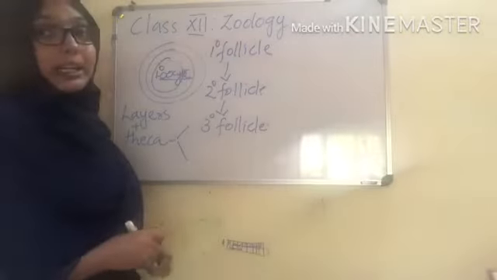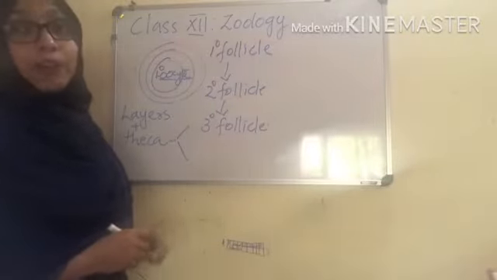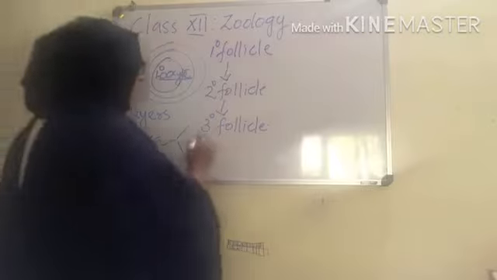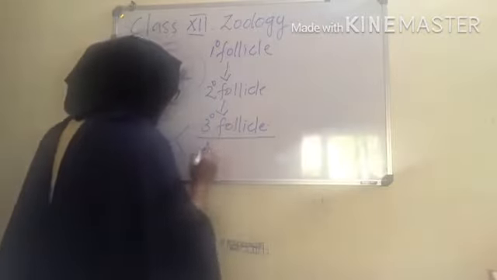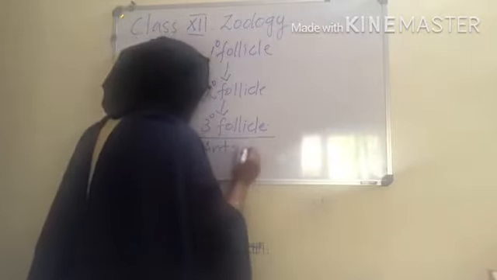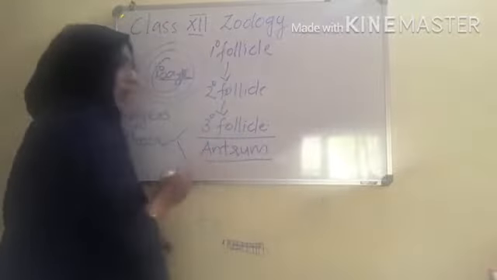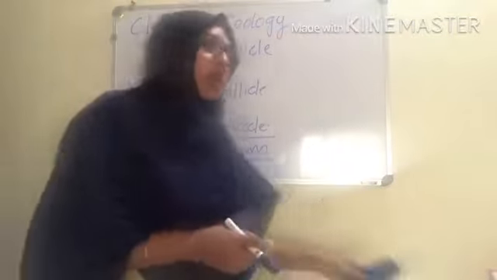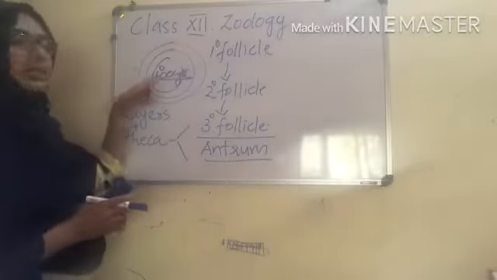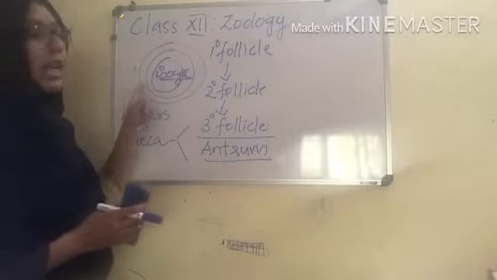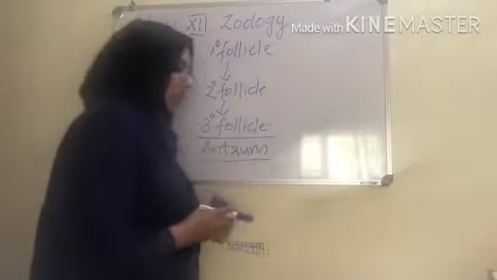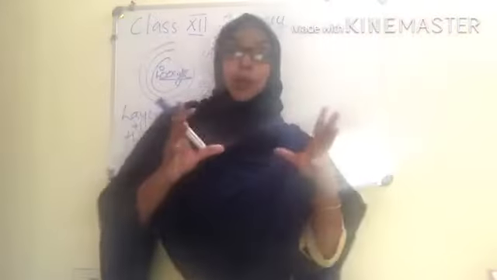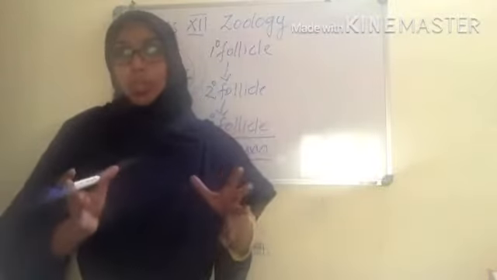The tertiary follicle is characterized by a fluid-filled cavity, known as the antrum. Clear? Now, what does the tertiary follicle contain inside it? The primary oocyte. So the primary oocyte will be well protected inside the tertiary follicle.